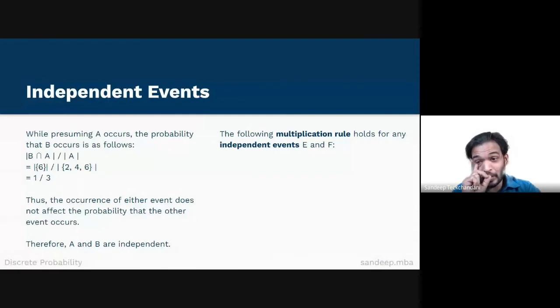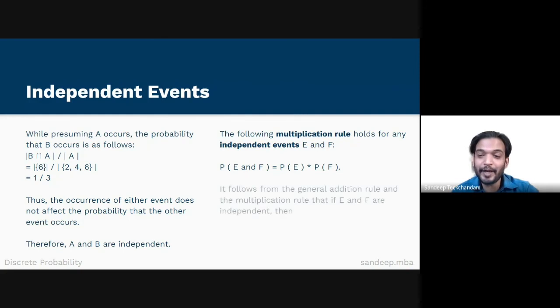Please make note of the following multiplication rule for independent events E and F. For the independent events E and F above, the probability of E and F is equal to probability of E times probability of F. And finally, it follows from the general addition rule and the multiplication rule that if E and F are independent, then probability of E or F is equal to probability of E plus probability of F minus probability of E times probability of F.